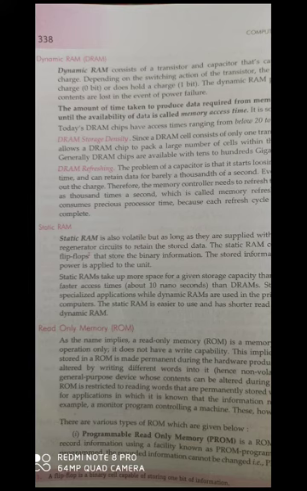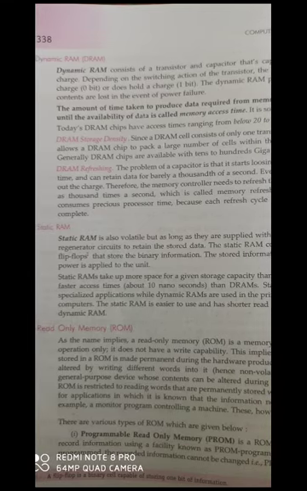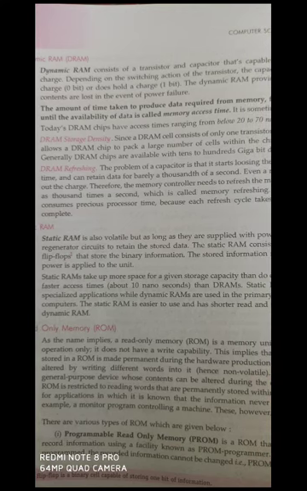So to store the content in the memory continuously, this dynamic RAM requires continuous refreshing of current in the memory. When there is power loss, the data in the transistor will be erased. That's why it needs a refresh of memory, and that's why it is also called volatile in nature.